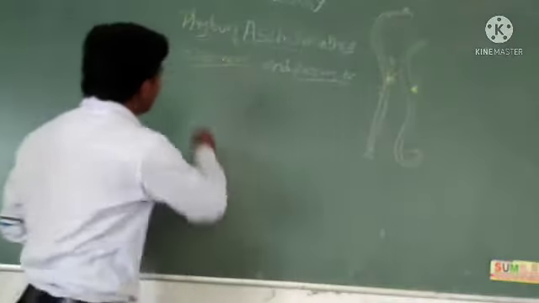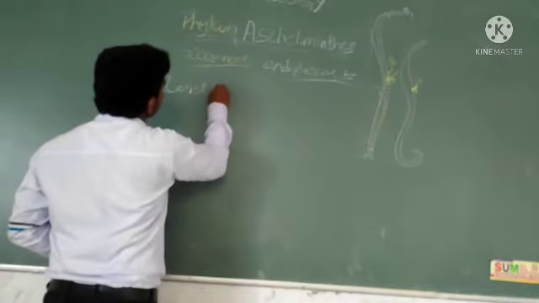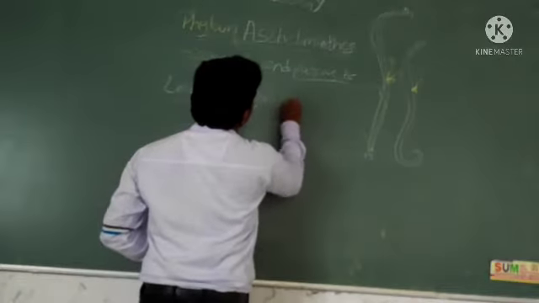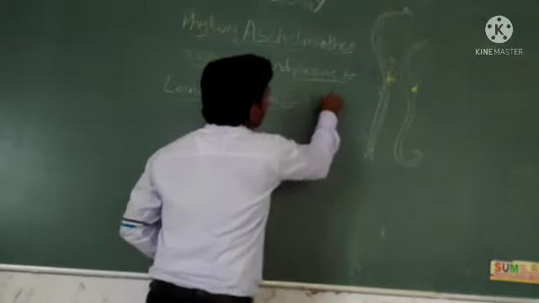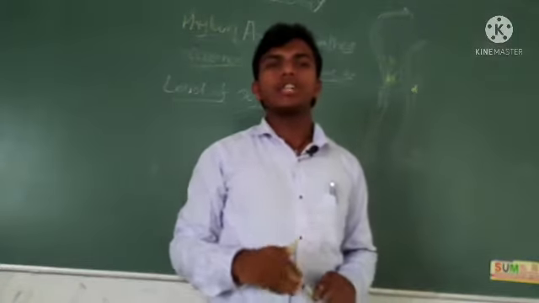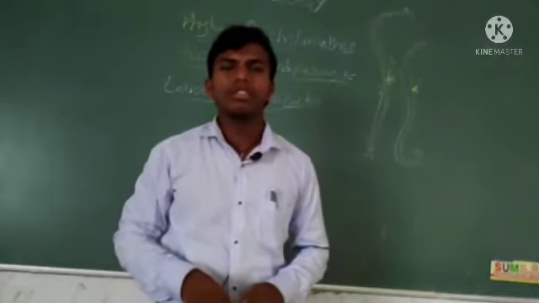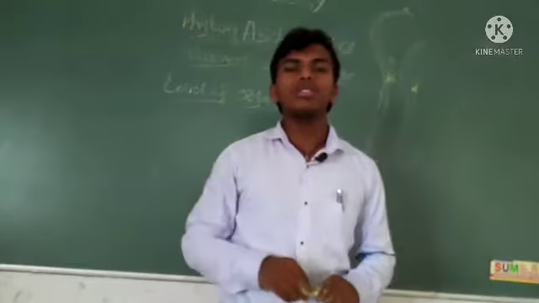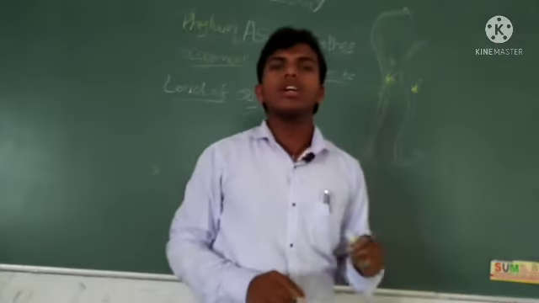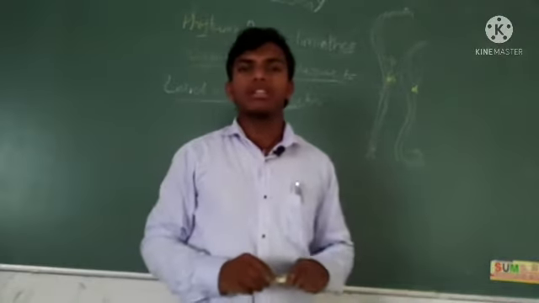Okay. Level of organization. Here it is organ system level of organization. In Platyhelminthes what did we discuss? Organ level of organization. Here it is organ system level of organization.